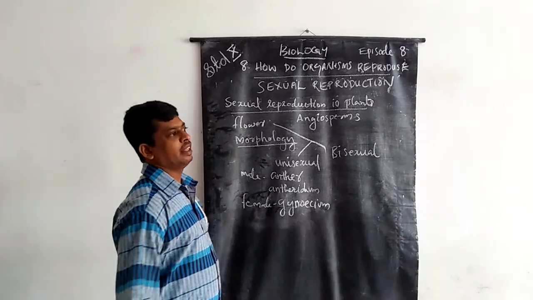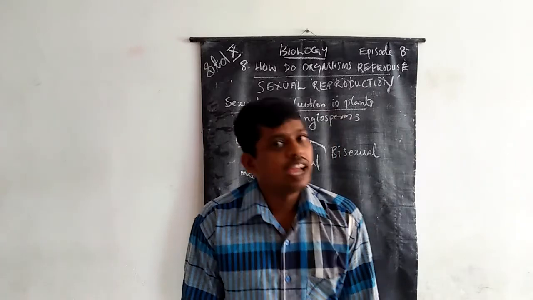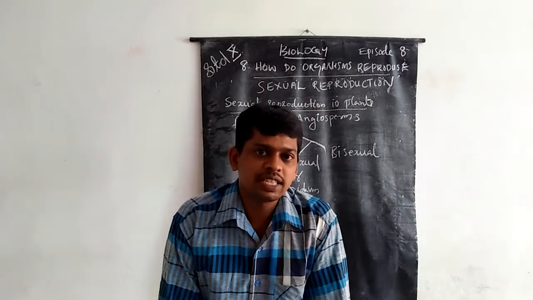In a flower, the male reproductive part is known as the androecium and the female reproductive part is known as the gynoecium.